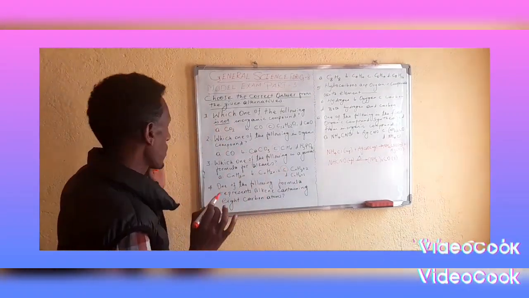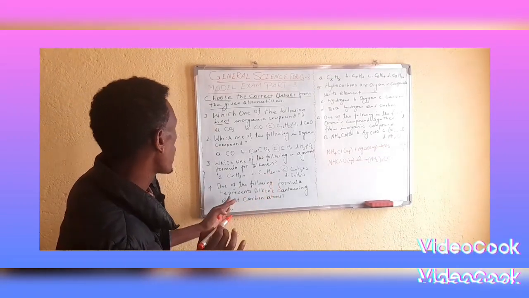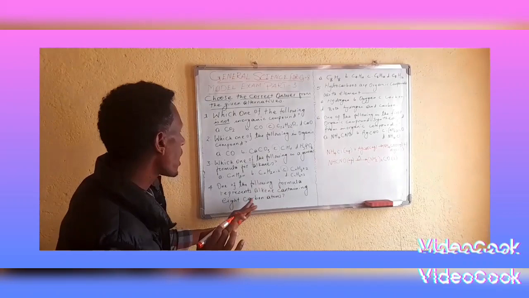Question number 4. One of the following formulas represents an alkene containing 8 carbon atoms.